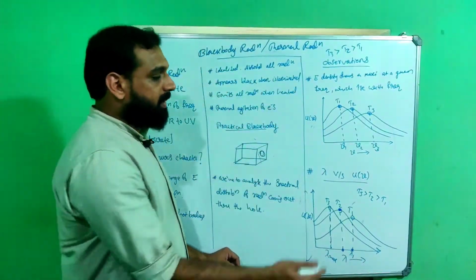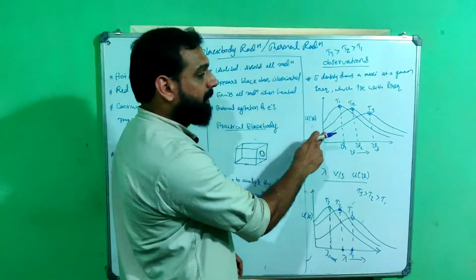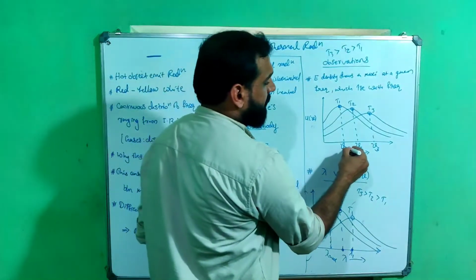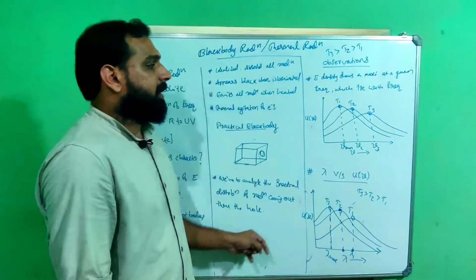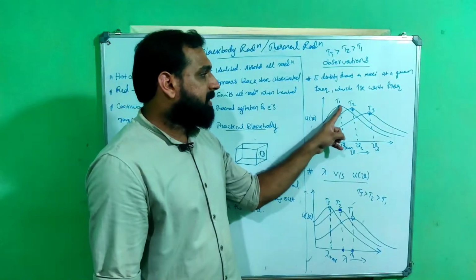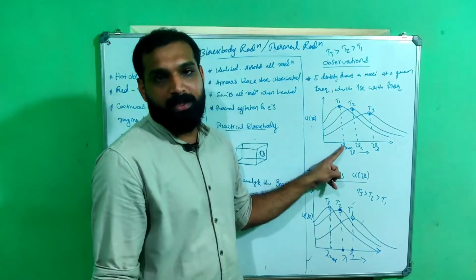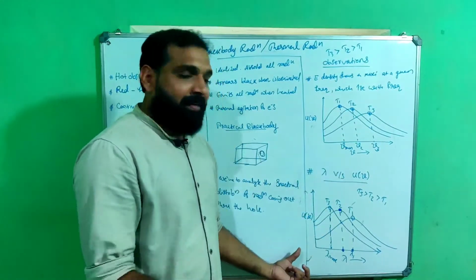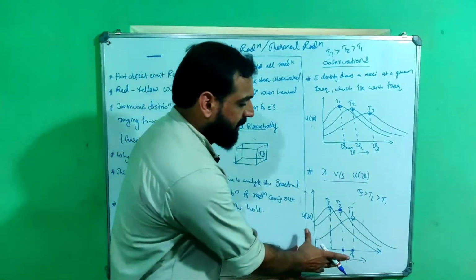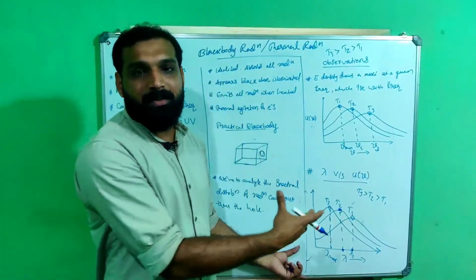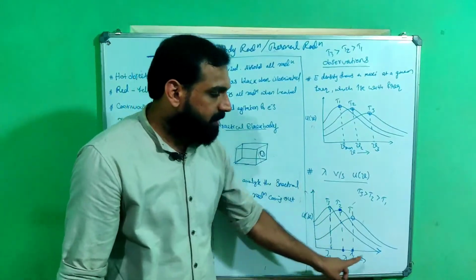Similarly, if lambda is max, then nu will be minimum, so I can call this nu min. Corresponding to the highest energy density, there corresponds a frequency. Our focus is on lambda max, and we'll be discussing in terms of lambda. This is the graph.